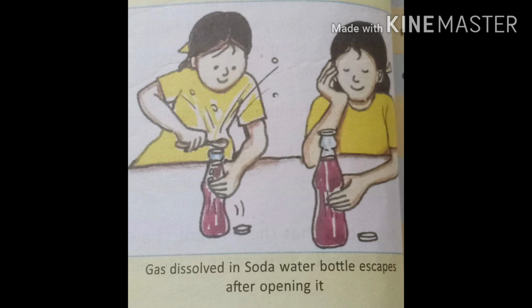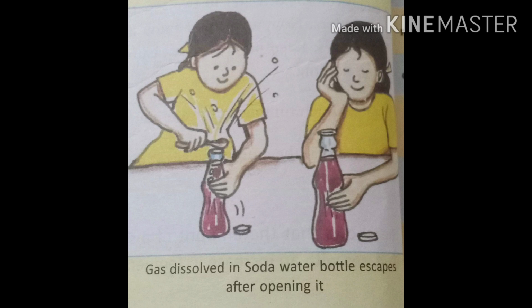This image shows the dissolution of gases in water. Some gases are able to dissolve in water. A very common example is soda water, which is prepared by dissolving CO2 gas in water. Here you can see in the picture also, soda water is prepared, CO2 gas is added. Many times oxygen gas is also dissolved in water. The aquatic animals are able to breathe the dissolved oxygen in water.